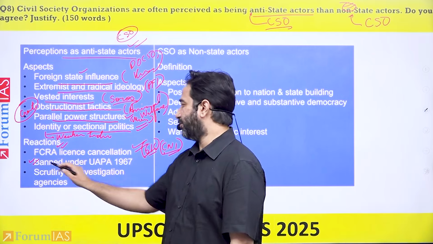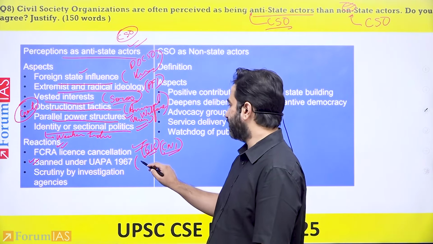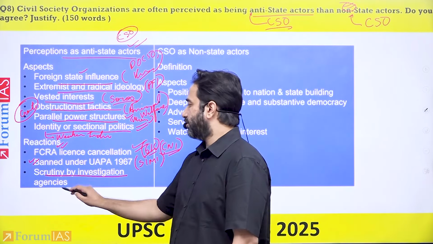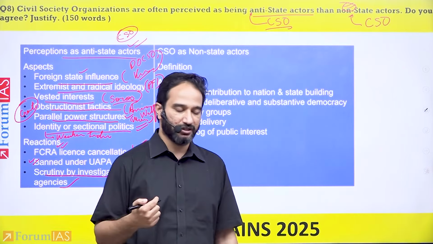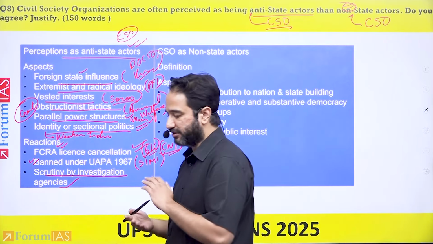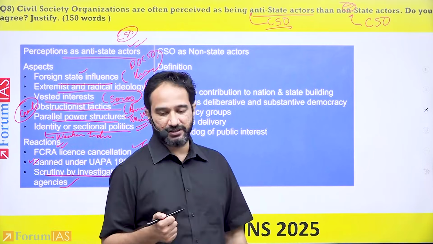Certain organizations have been banned under UAPA, Unlawful Activities Prevention Act. So you can give the example of SIMI here. Apart from this, some organizations also get under the scrutiny of various investigative agencies, whether it might be the local police, but it can also be NIA, the National Investigation Agency, Narcotic Controls Bureau, and various other agencies.